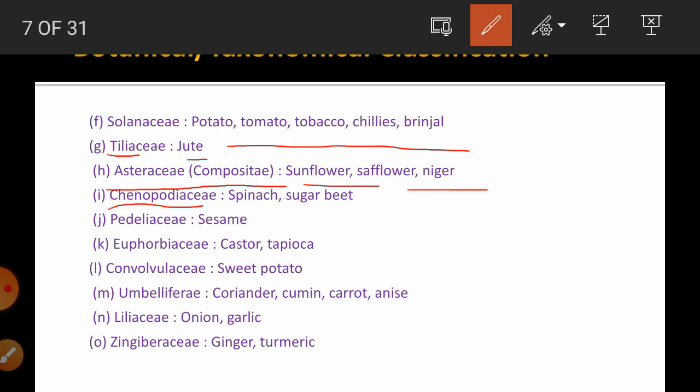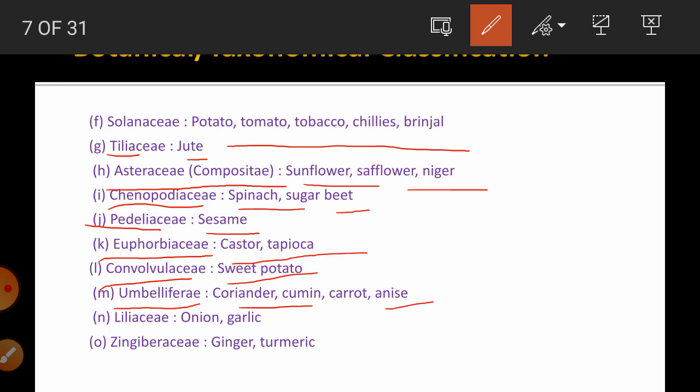Then Chenopodiaceae, which includes spinach and sugar beet. Pedaliaceae, which includes the sesamum crop. Then the Euphorbiaceae family includes castor, tapioca, etc. The next family is Convolvulaceae, which includes sweet potato. Then Umbelliferae, which includes coriander, cumin, carrot, anise, etc. Then the next family is Liliaceae, which includes the crops onion and garlic. The next family is Zingiberaceae, which includes ginger and turmeric.